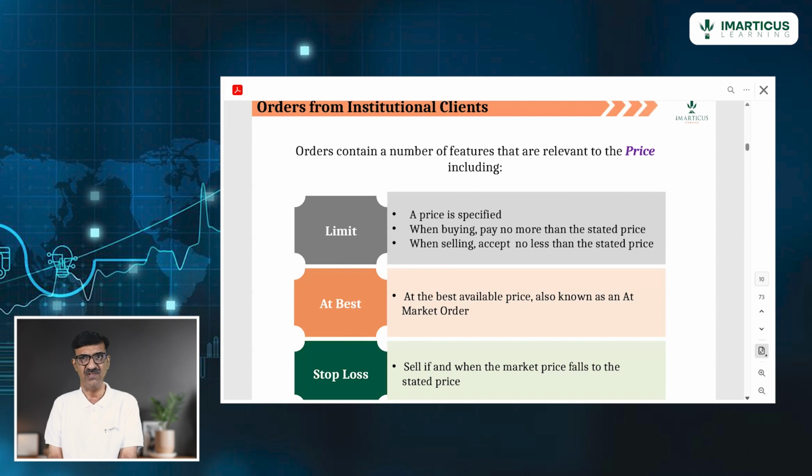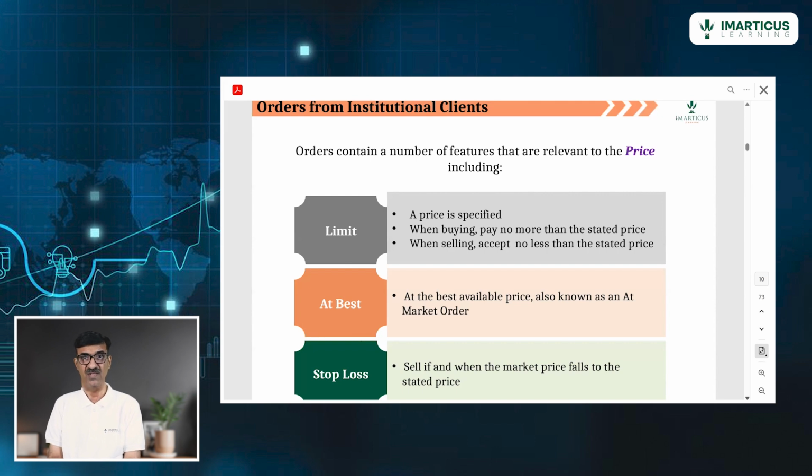If it's a 1000 rupee script and I am a buyer, I will say, if it falls by 3%, please sell it. This is called stopping the loss.